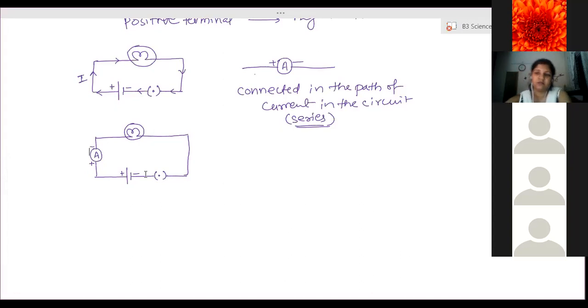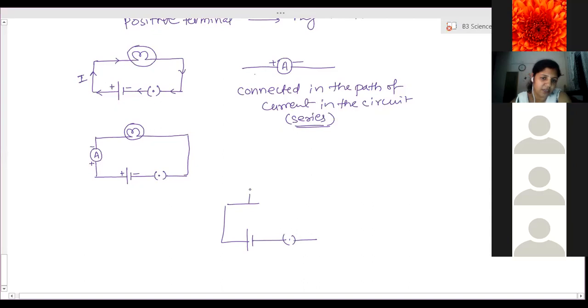It won't change. But if I connect like this, a battery, a key, and here I am connecting two bulbs. Then if you connect an ammeter here and one ammeter here, both of them will have different readings.